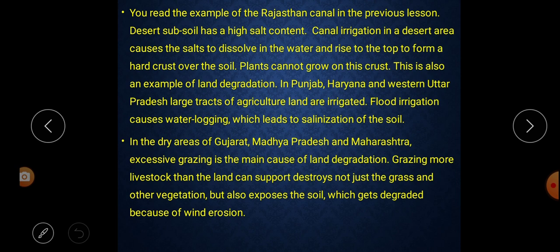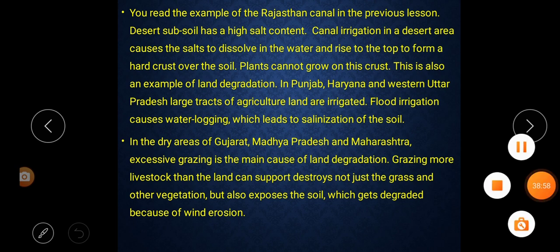So this is an example of land degradation. At the same time, in Punjab, Haryana and Uttar Pradesh, a large amount of land is irrigated and flood irrigation causes what? Waterlogging, which leads to the salinization of the soil. Next paragraph.